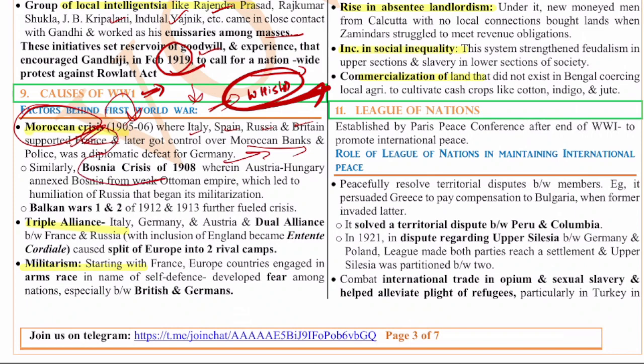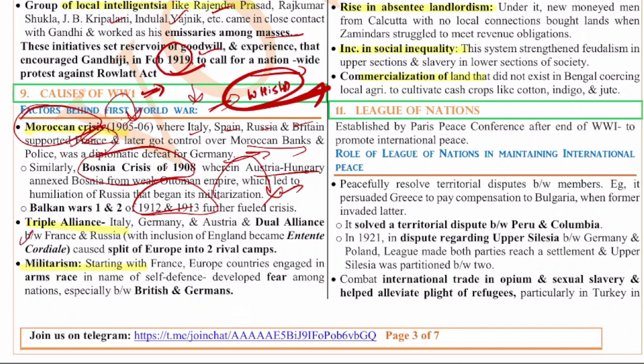Next, the Bosnian crisis of 1908, where Austria-Hungary annexed Bosnia from the weak Ottoman Empire, which led to the humiliation of Russia, and then militarization began. The Balkan Wars of 1912-1913 further fueled this crisis. So Moroccan crisis, Bosnian crisis, the Balkan Wars. These are the major issues.